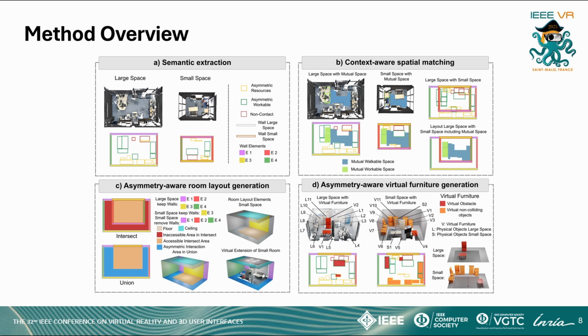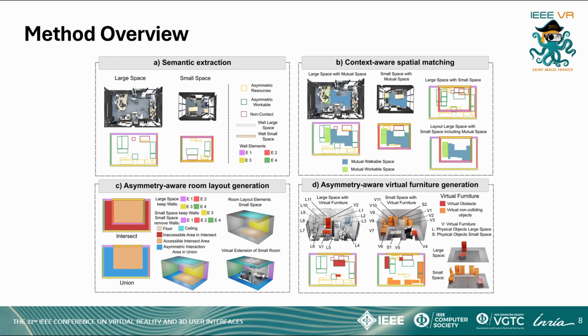To overcome such limitations, we introduce MRUnion. Given the collection of input rooms of the telepresence participants, we generate an asymmetry-aware mutual scene. To achieve this, we first extract semantic information from the scenes.